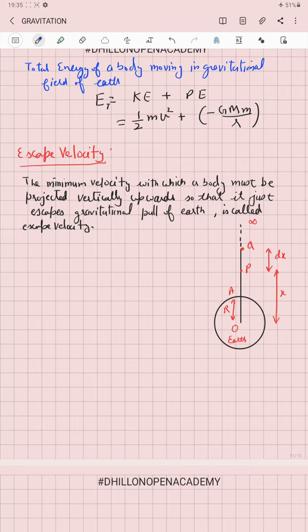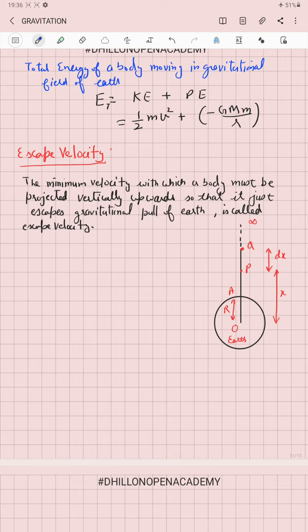Now in order to find the expression for the escape velocity, we have this figure representing earth with center O, radius r, and a body of mass small m which is to be brought from infinity and placed at the point P, which is at a distance x from the center of earth.